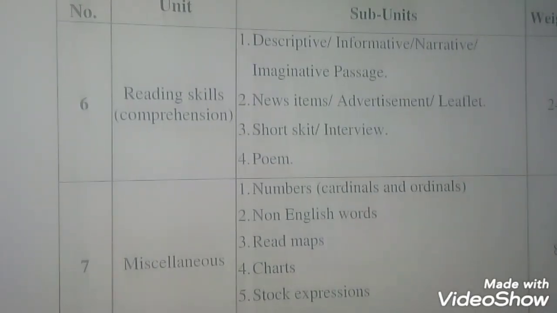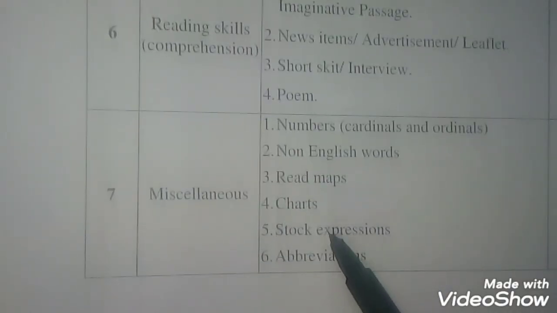Now last, miscellaneous. Numbers, meaning cardinal and ordinal numbers, non-English words, read maps, charts, stock expressions, abbreviations. Unit number 7, the last, is for 8%, and the total is 100% of the syllabus.